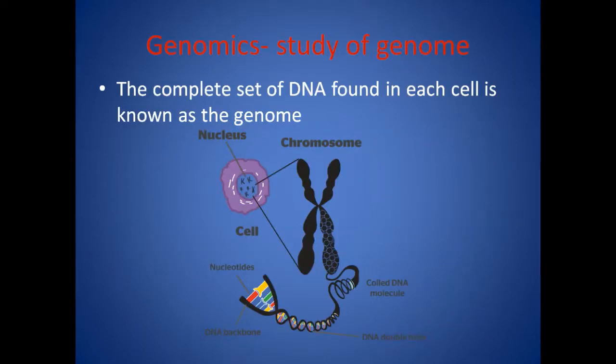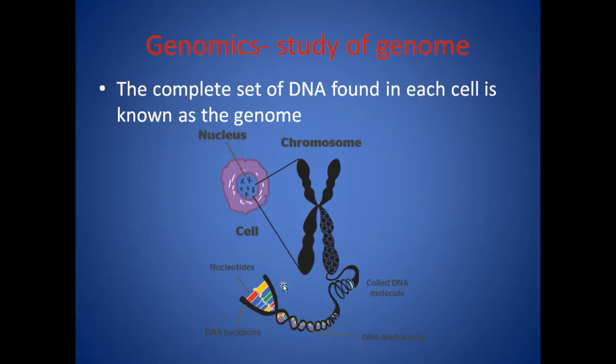As we said earlier, genomics is the study of the genome, and the complete set of DNA found in each cell is referred to as a genome. The genome is mainly found within the cell nucleus, and within the nucleus you have the chromosome.